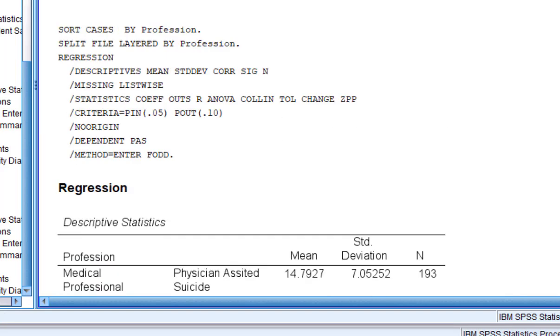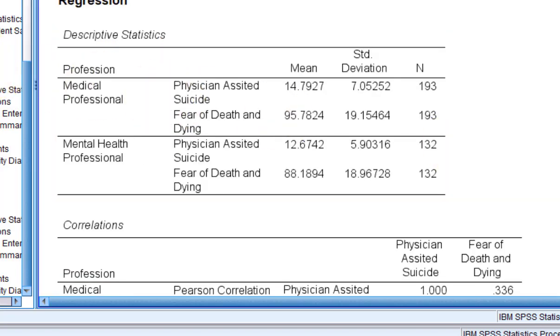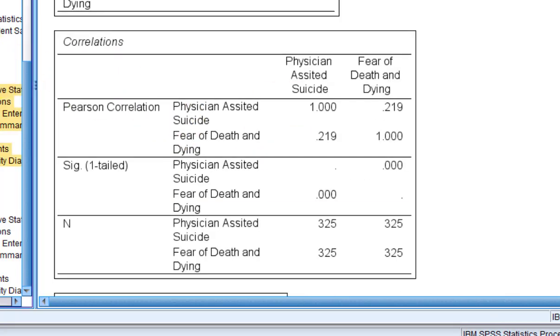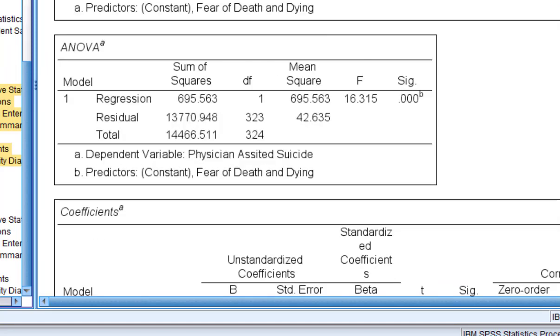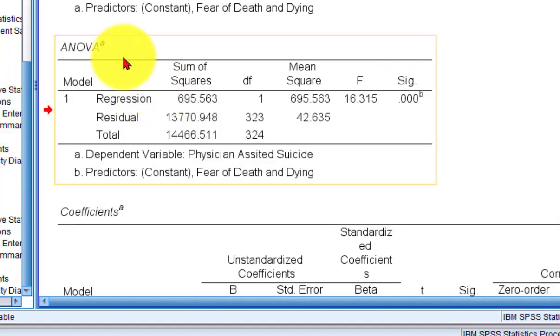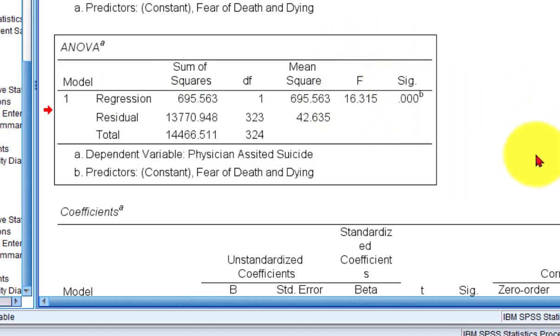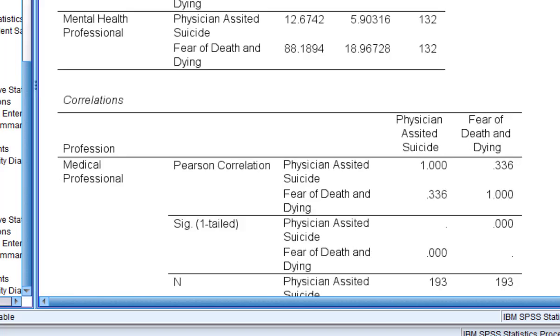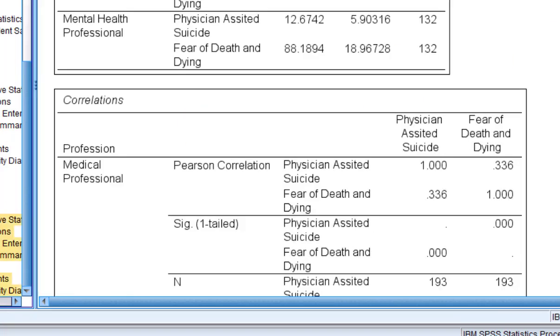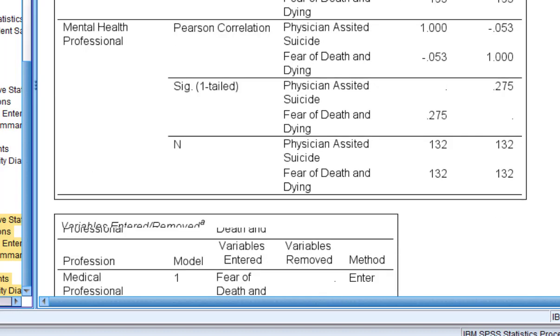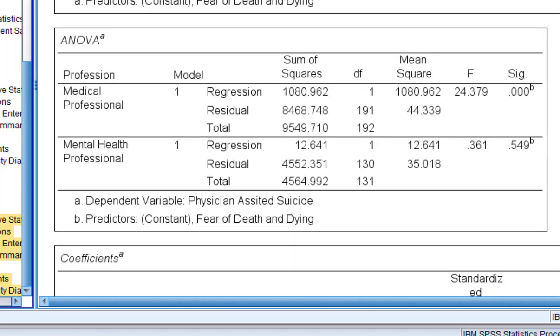So the first time, before we split the file, regardless of which profession it is, the ANOVA, a one-way between group ANOVA, states that the regression was significant because this is less than 0.05. So when I split the file, it doubled everything. It made two separate regression models. So we scroll down here to the ANOVA.